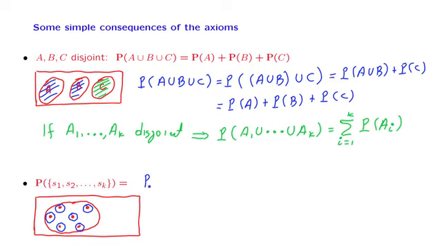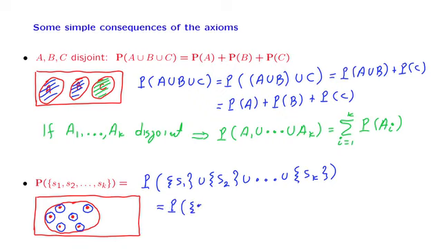So set theoretically, what we're doing is that we're taking this set with k elements and we write it as the union of a set that contains just S1, a set that contains just the second element S2, and so on, up to the kth element. We're assuming, of course, that these elements are all different from each other. So in that case, these single element sets are all disjoint. So using the additivity property for a union of k disjoint sets, we can write this as the sum of the probabilities of the different single element sets.